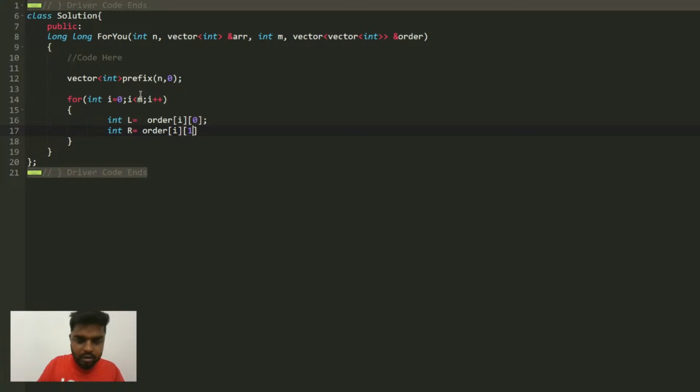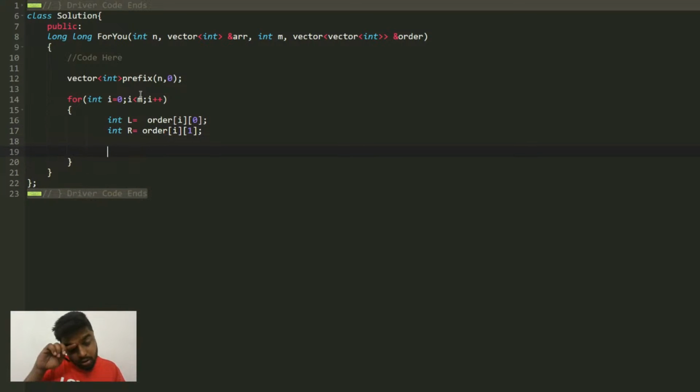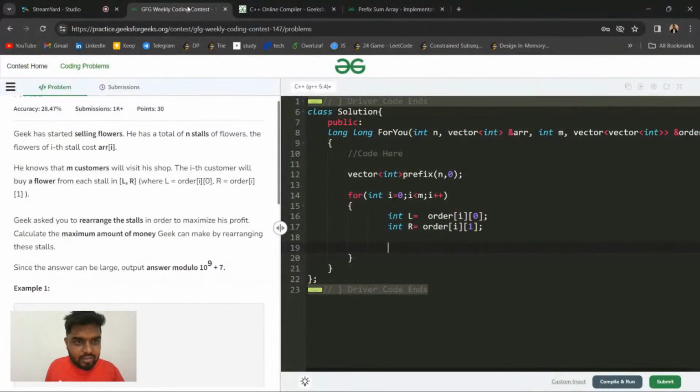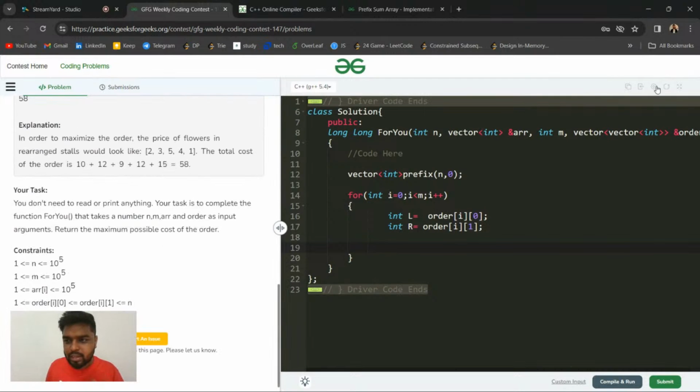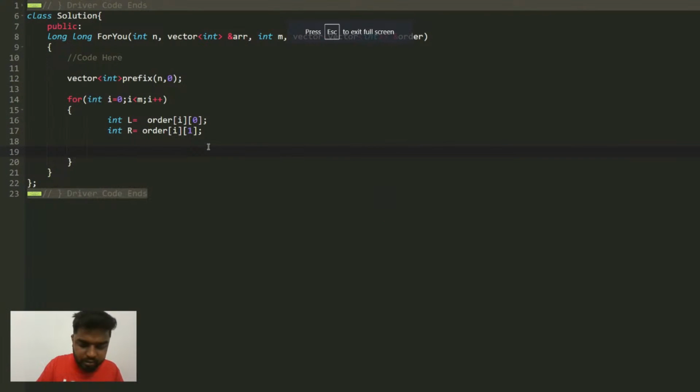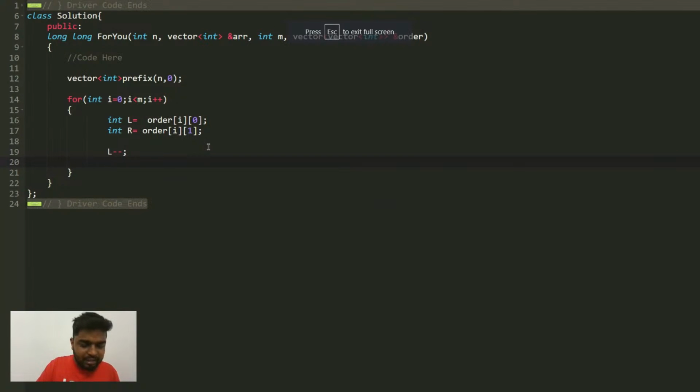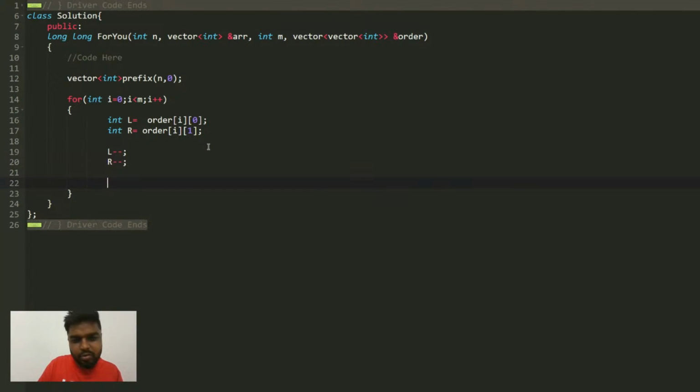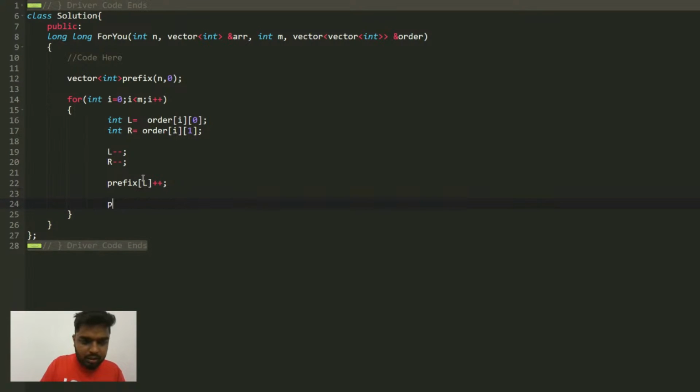I1. Then after that, once you're done with this, I guess they have given me one base indexed. So here I can do, if you want 0 base index, L minus minus as well as R minus minus, so that I can have 0 base indexing. Now after that, I will do prefix of L plus plus. You will increase the left, as I said, and then R plus 1, you will do minus minus.